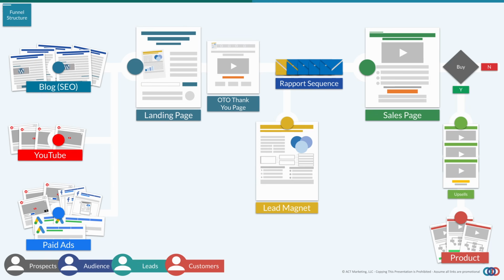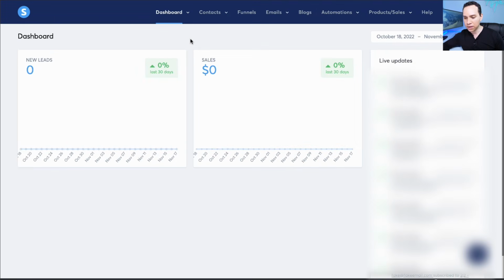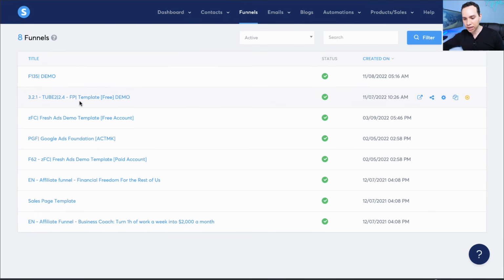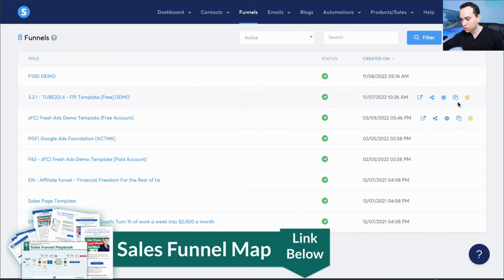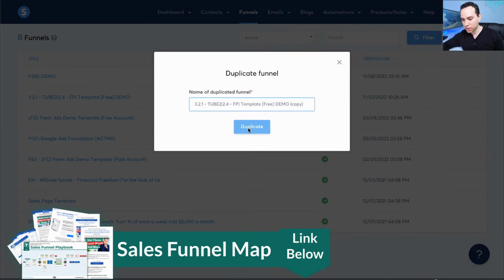Let's dive right in. So once you set up your free account, you'll have a dashboard like this, and we'll want to come over here to funnels. Now, for time purposes, I've gone ahead and loaded up one of the free templates linked up in the description. So I'm just going to go ahead and quickly duplicate this funnel.